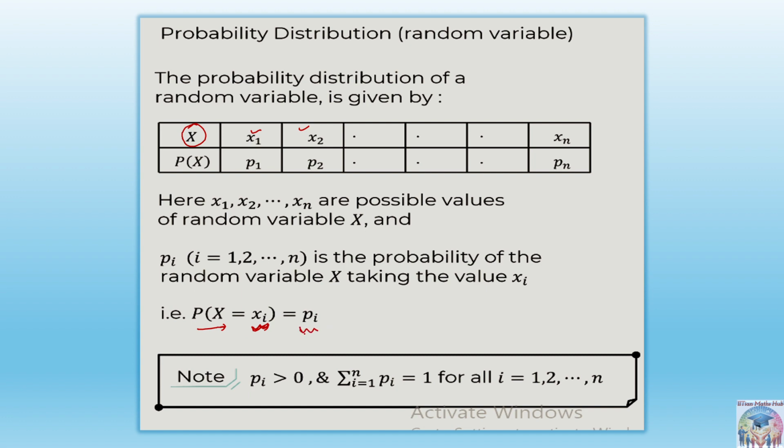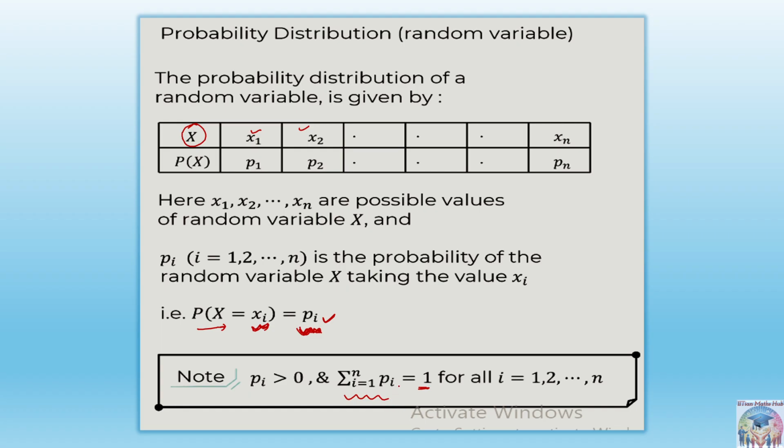This pi can vary from 0 to 1, because the probability of any event cannot be lesser than 0, and the sum will be equal to 1, right?